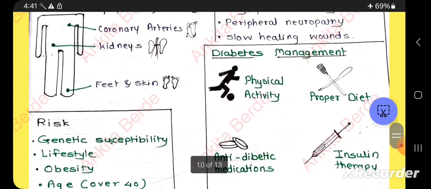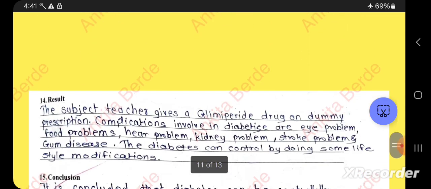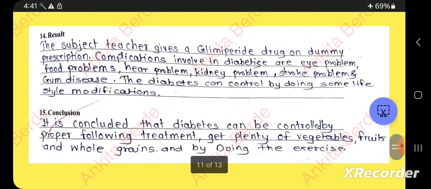You can prepare your own, and you can also use different softwares for this. Now see here the result, you can write this way: glimepiride drug was prescribed on the dummy prescription. The complications involved are eye problems, hearing problems, kidney problems, gum disease, and we can control the diabetes by some lifestyle modifications.